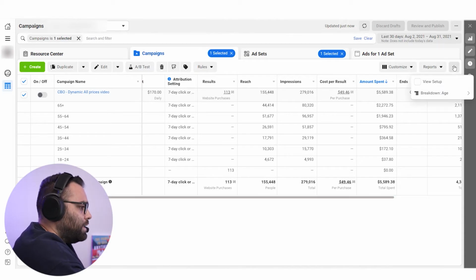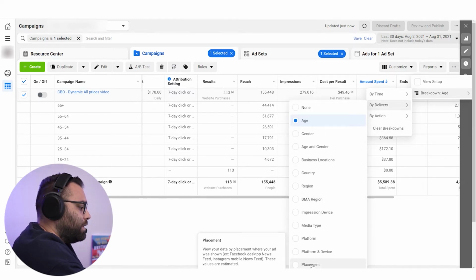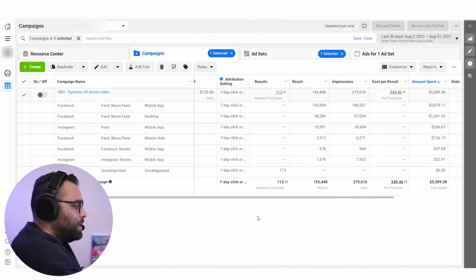Also, another thing is the breakdown of the placement. This is very important for me because when it comes to placements, I like to use Instagram feed, Facebook feed, Instagram stories, maybe Facebook stories. And now, of course, we have the Reels that we are all testing and we will see what's going to happen with them. But everything else that Facebook says, if you talk with a representative, they're going to say exactly the same thing. Do automatic placements.